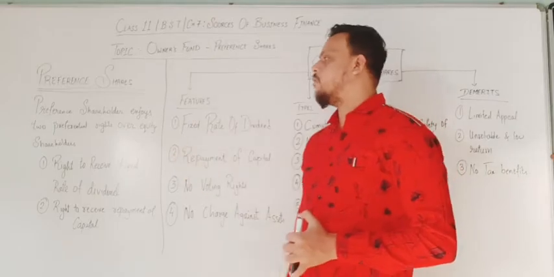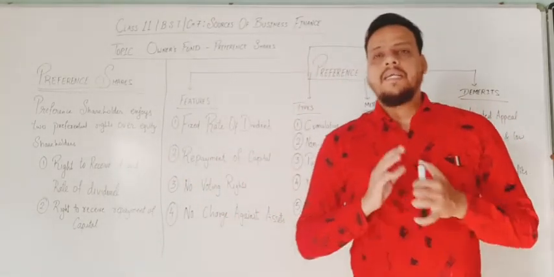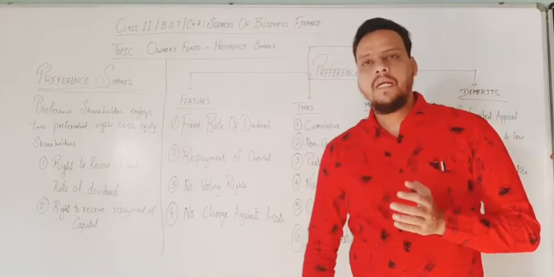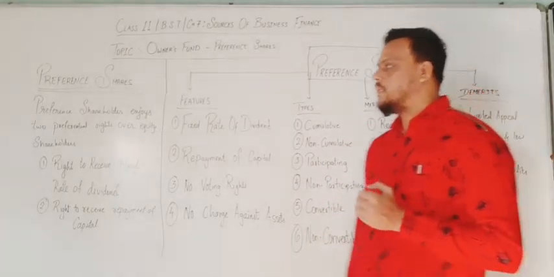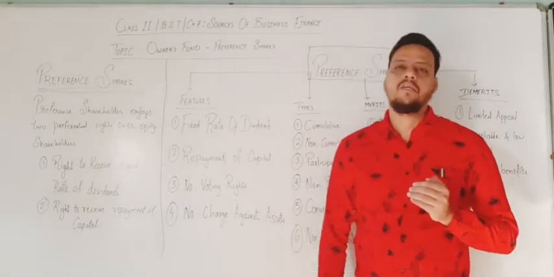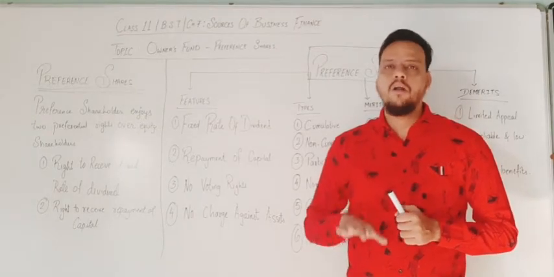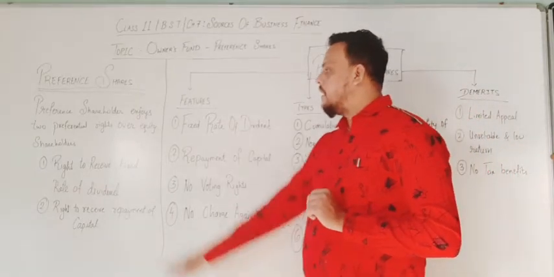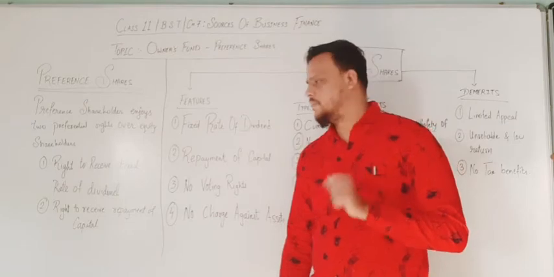Whereas the equity shareholder gets the dividend after all the payments are made by the organization. If the company makes profit, the equity shareholder gets a portion of that profit, either high or low depending on the profits earned. Whereas in preference shares, the dividends are fixed.